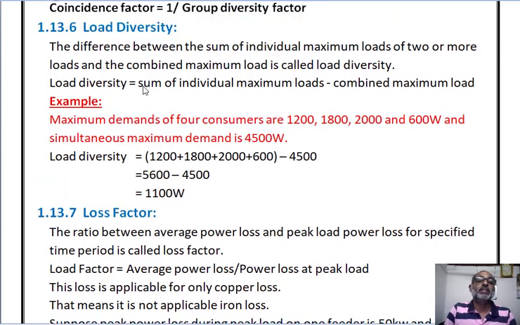Now let me see one example. The maximum demand of 4 consumers are 1,200, 1,800, 2,000 and 600 watt, and their simultaneous maximum demand is 4,500 watt. So we can find out the load diversity, that means summation of individual maximum demand: 1200 plus 1800 plus 2000 plus 600 minus 4500. So 1100 watt, that is the load diversity.